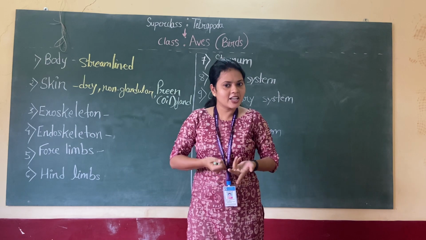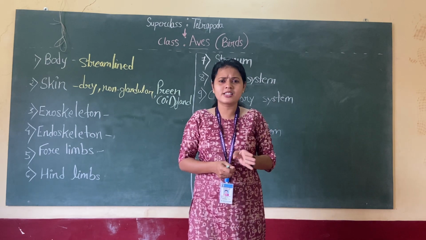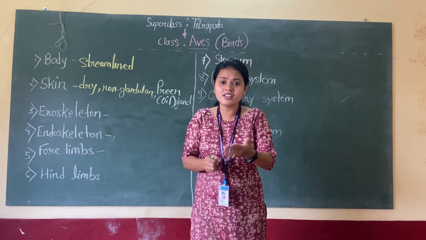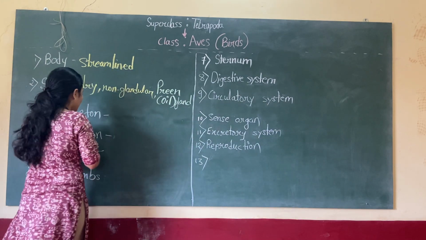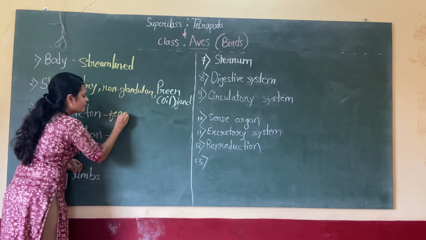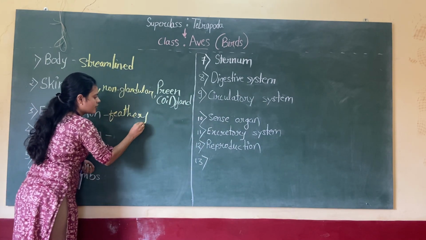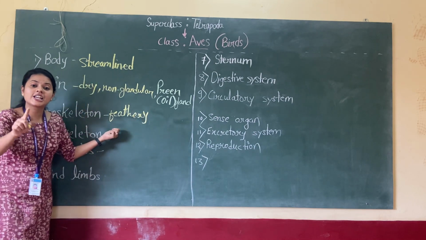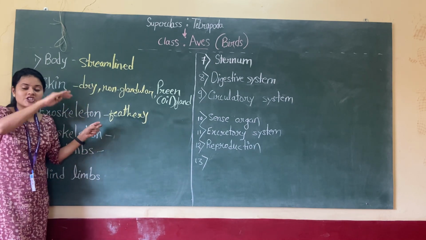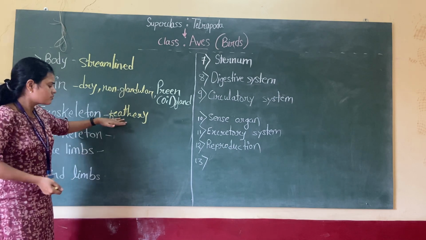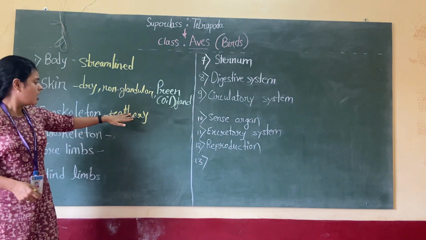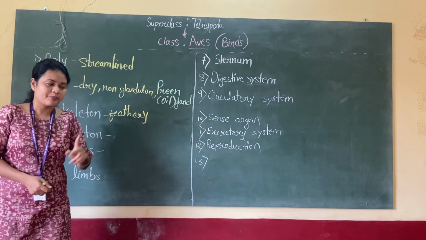Okay, and this particular organism, all the birds, if you imagine, they are having feathers. So I can write here, they have a feathery exoskeleton, which gives the protection also. So feathers are present on the external surface.